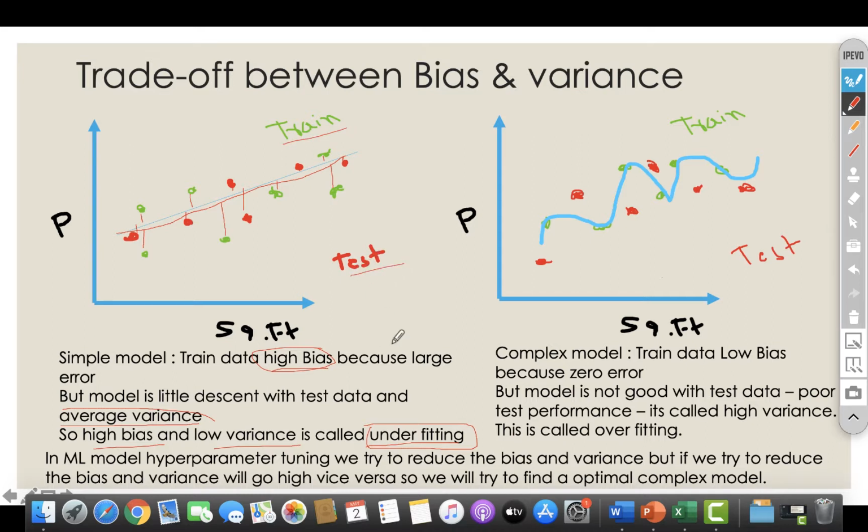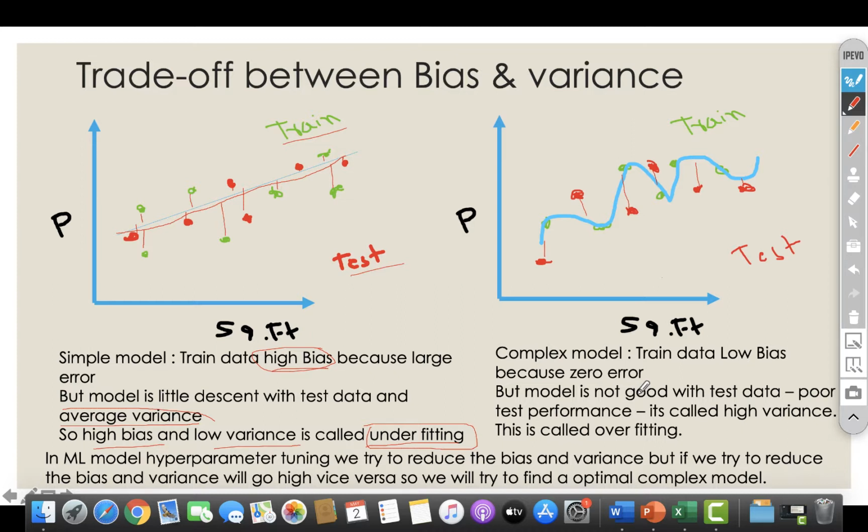So in the next case, what we have done is we have made a polynomial. We have made a complex model here. So in this case, zero error with the training data is low bias, zero error. But the model is not good with the test data. The poor performance with the test data means high variance and low bias. This is called overfitting. This we call overfitting.